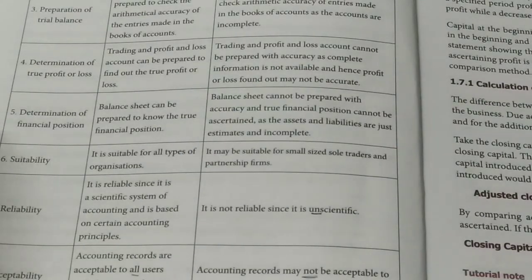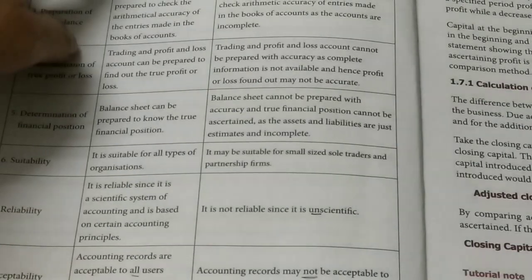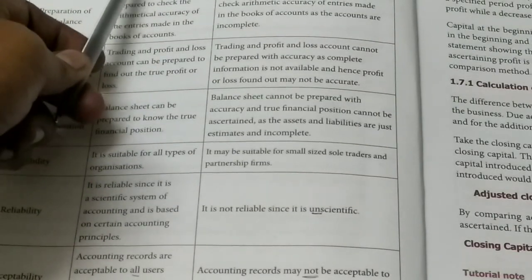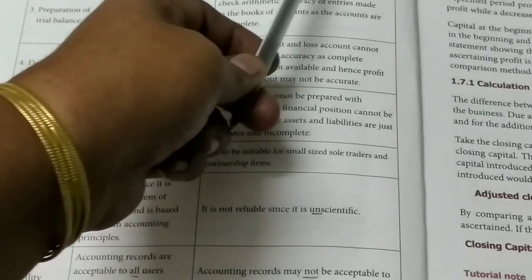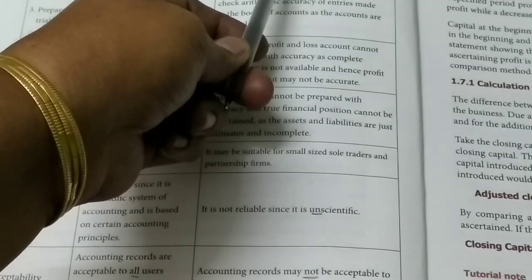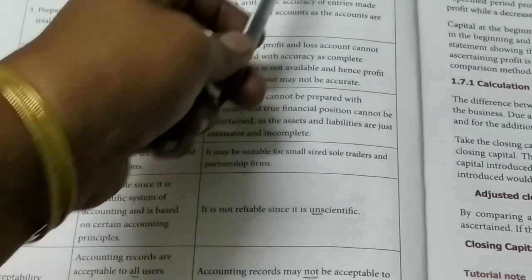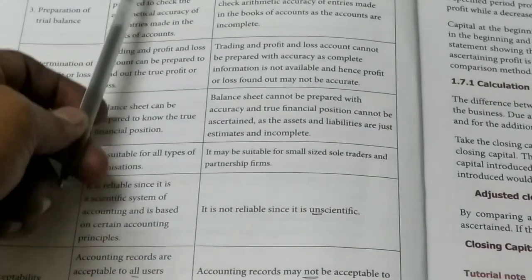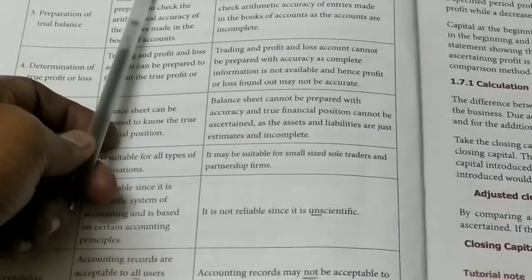Once again, I will explain simply. First one: in case of double entry system, they consider both debit and credit aspects. In case of incomplete system, they consider only one aspect. The other may be incomplete, not recorded. Then in case of types of accounts, in double entry system, personal account, real account and nominal accounts are maintained.